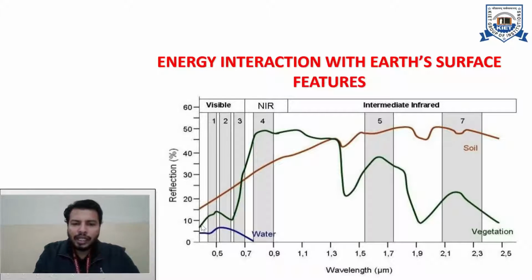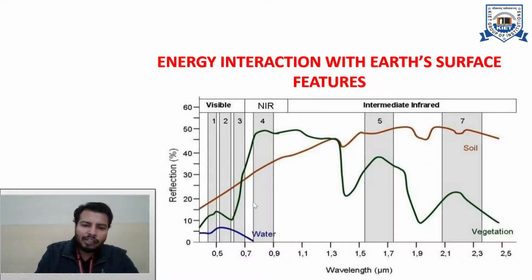Similarly, we can observe the spectral reflectance curve for soil also. So here is the spectral reflectance curve, or we can say SRC, for soil. You can observe that soil will allow some reflection in the visible region, or we can say shorter wavelengths also. But as soon as the wavelength increases, the reflection also increases. So in shorter wavelengths reflection was less, but as the incoming radiation had larger wavelengths, a larger amount of reflection is observed. Okay, so it has peaks around the microwave region and in the intermediate infrared region also.